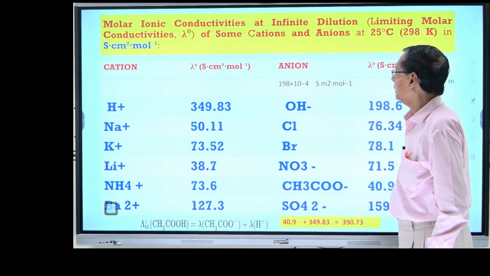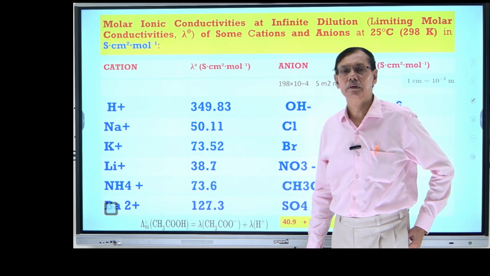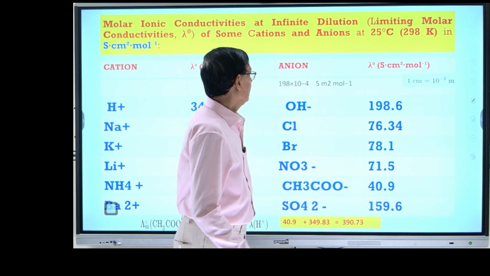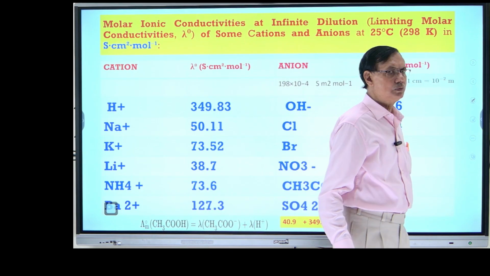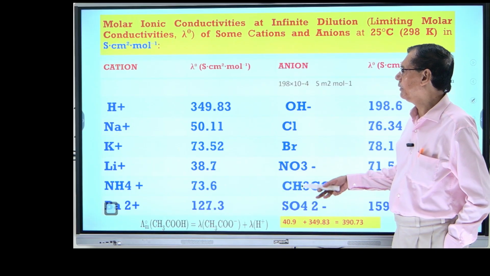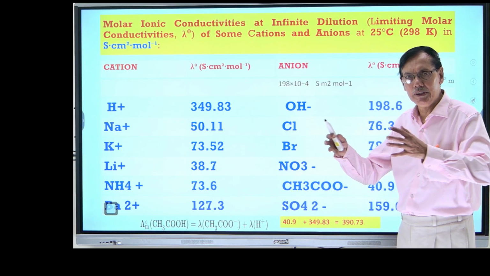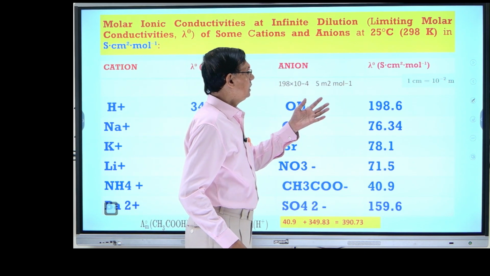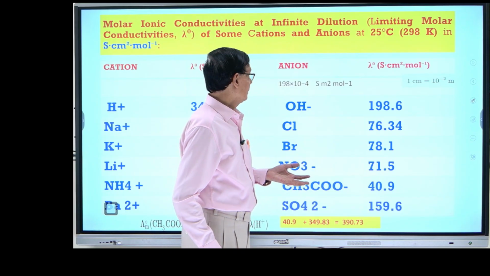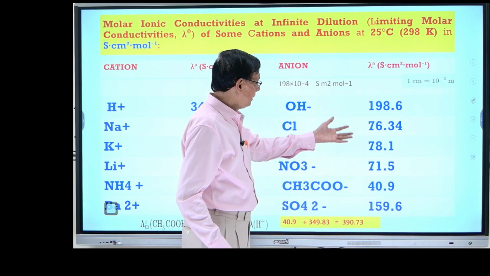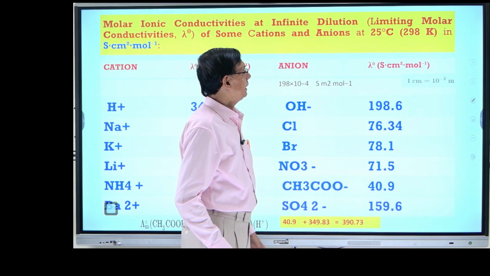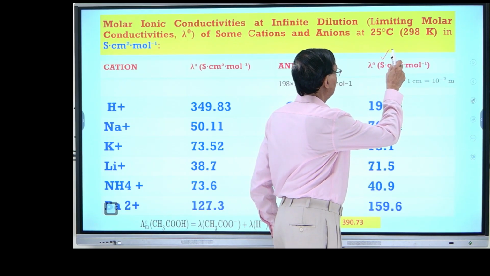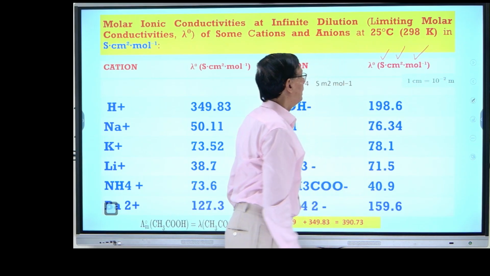Now I am coming to how we calculate the equivalent conductance at infinite dilution. Again, these values are available in books, on the internet, in undergraduate books, everywhere, and you just have to sum them. I keep telling you again and again, students get confused in units, so what I have written here is in CGS units. The ionic conductance at infinite dilution is in Siemens centimeter square mole inverse.